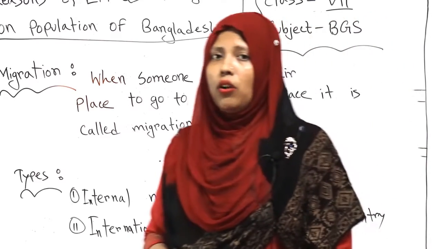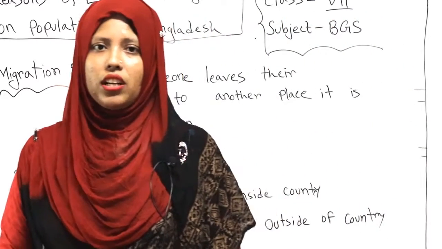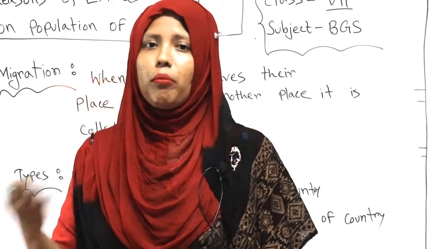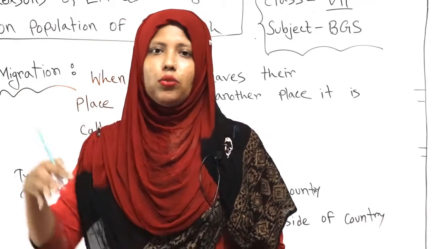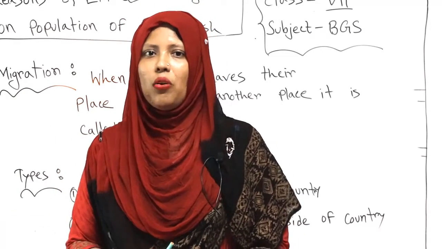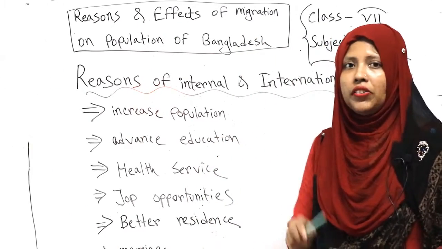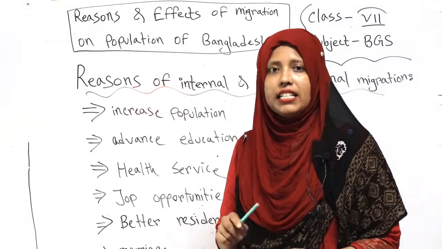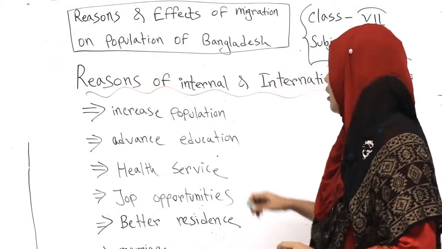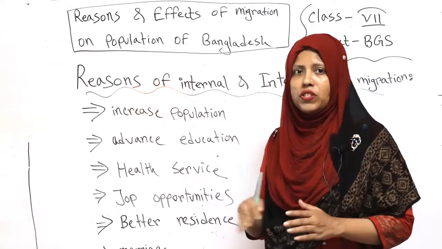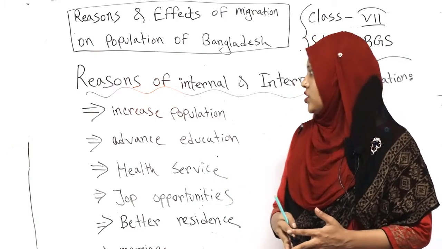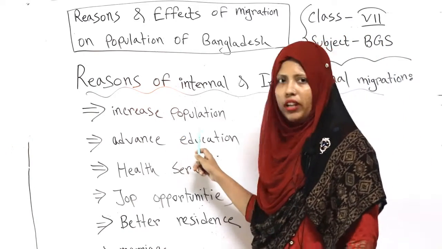Tell me, what is the reason behind migration? Why do we migrate from one place to another place? Let's know about the reasons behind internal and international migration. The reasons are almost the same for both. First, increased population.